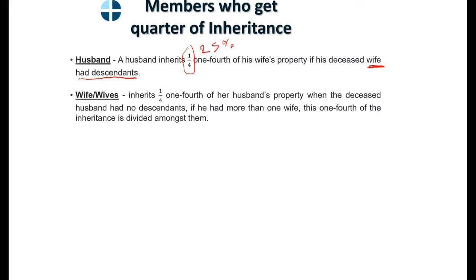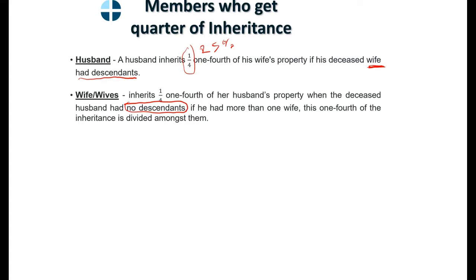The wife or the wives inherit 1/4 of her husband's property when the deceased husband had no descendant. It's important you remember this one. Meaning no kids from her or from anyone else.